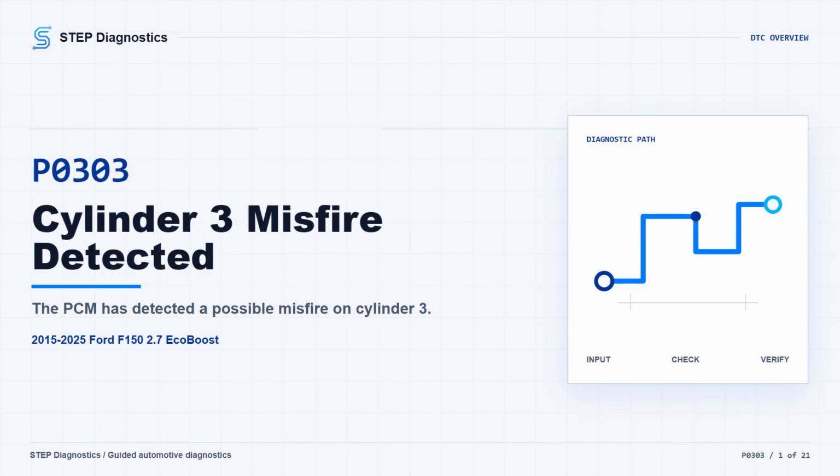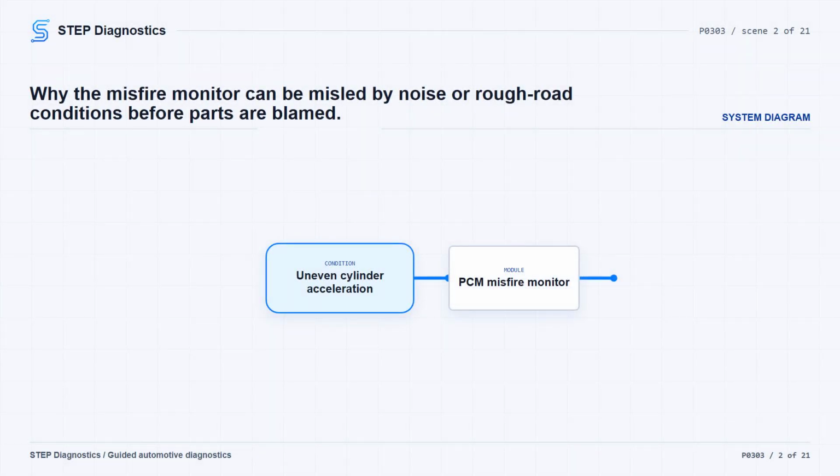On this 2.7 EcoBoost F150, P0303 means the PCM has detected a misfire on cylinder 3. The truck may idle rough, hesitate, shake under load, or set the check engine light. Broadly, this kind of fault can come from ignition, fuel delivery, vacuum or EGR behavior, base engine condition, or a crank and cam signal issue.